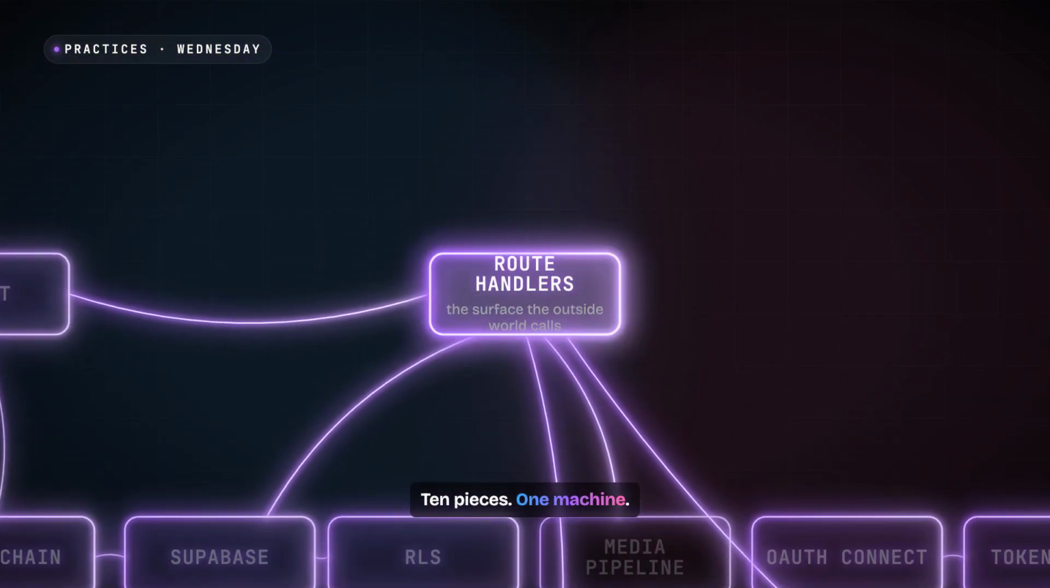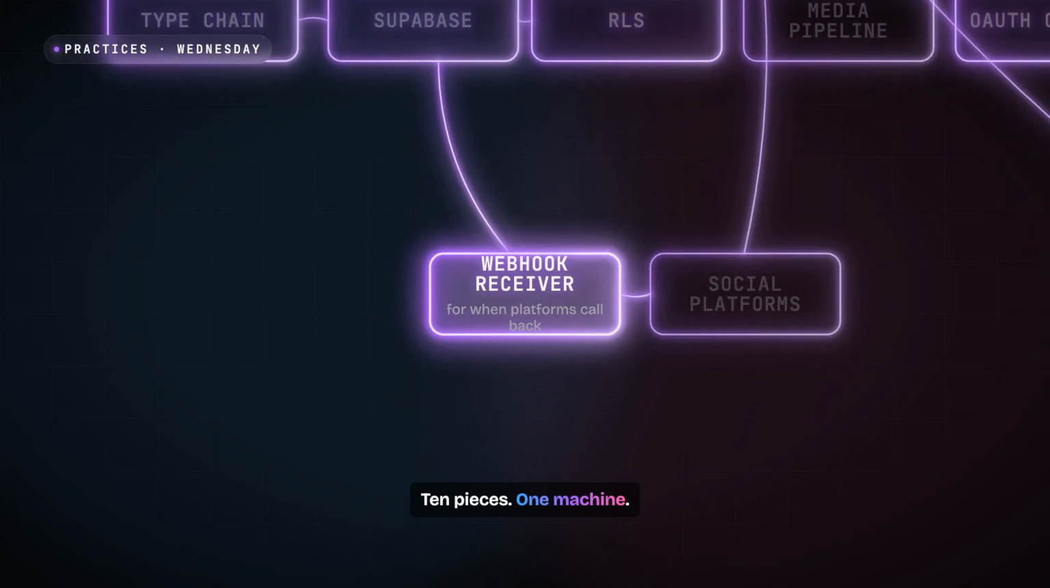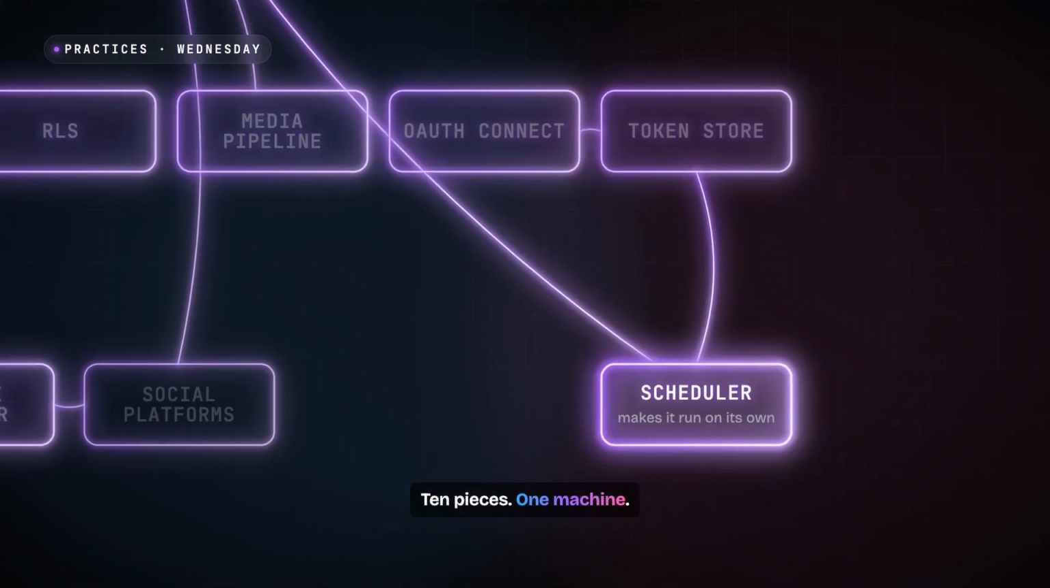Route handlers, the surface the outside world calls. A webhook receiver, for when platforms call back. A media pipeline, to get images in. And a scheduler, the thing that makes it run on its own.